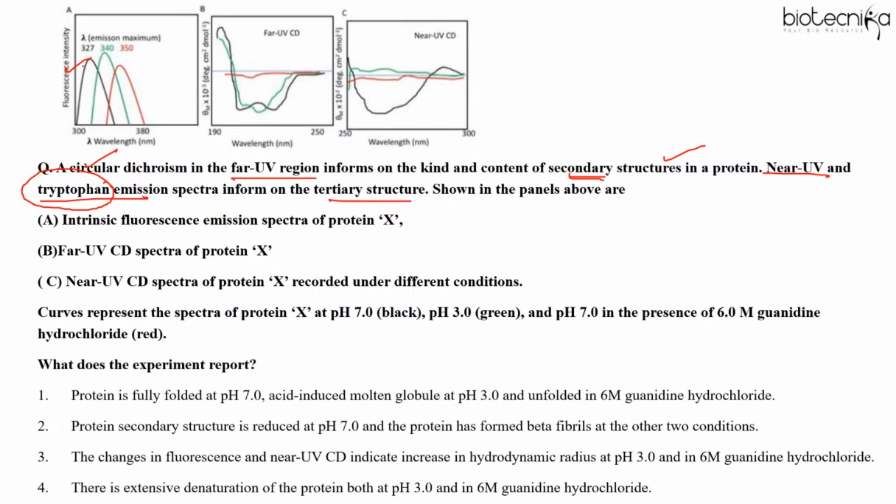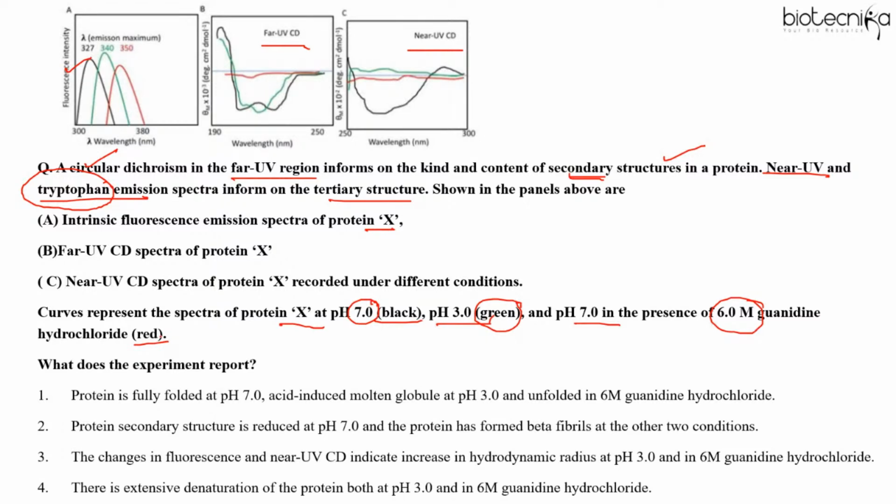Now panels shown is intrinsic fluorescence emission spectra of protein X. This is far UV circular dichroism spectra and this is near UV. Now, you can see three colors, black, red and green. So curve here represent the spectra of protein X at pH 7, which is shown with black line, pH 3 shown with green color, and pH 7 in presence of a denaturant, that is guanidine hydrochloride, with red.